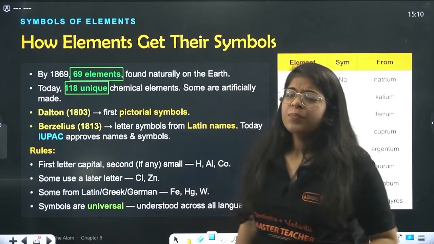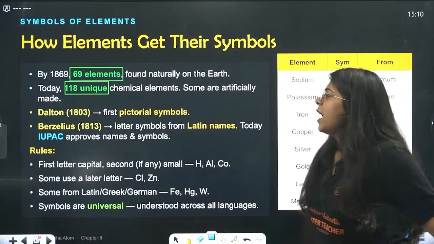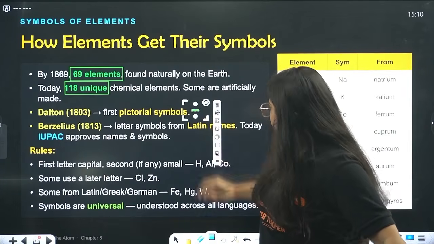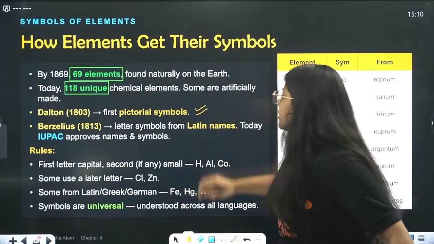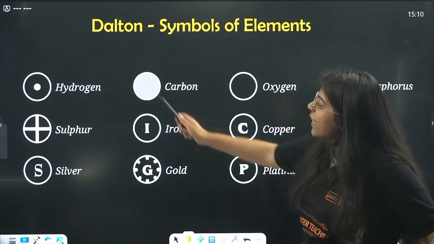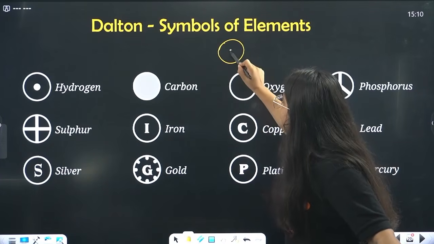Now, for all those 118 elements, Dalton, in 1803, suggested some pictorial symbols. Look at this. He said if I have to write hydrogen, I can write it like this.